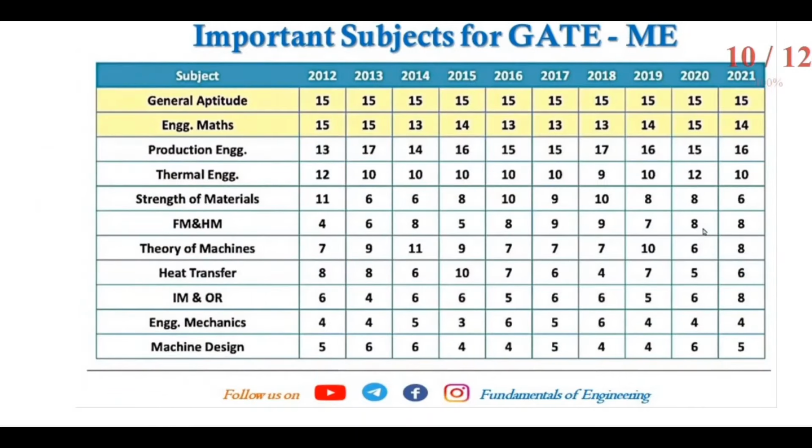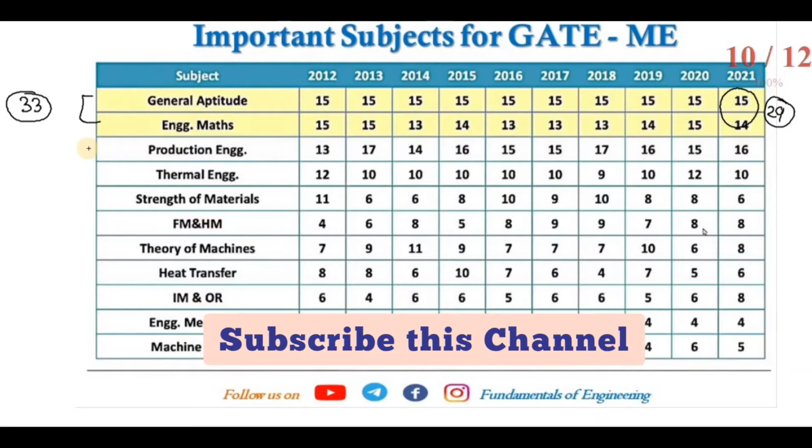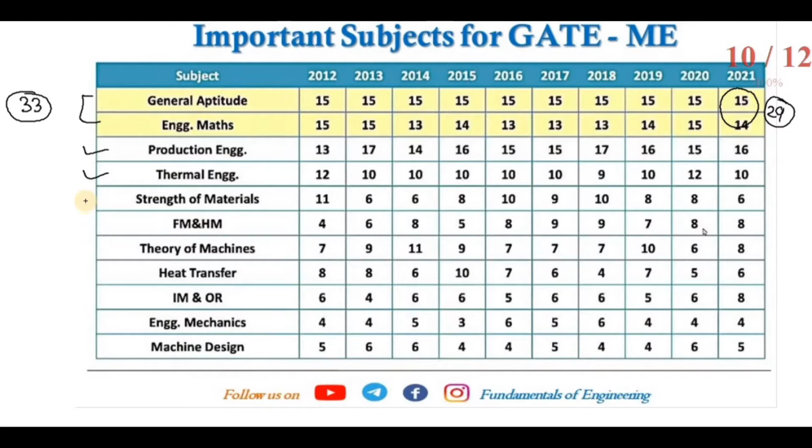Then let's talk about mechanical engineering. I told you that 28 to 30 marks will differ. Here in 2021 we have 29 marks for these two subjects, and for the general category the qualifying mark was 33. So 29. If anyone studies very well and clears the basics of production engineering, that will be 16 marks, thermal engineering 10 marks, and he or she can study strength of materials, that will be 6 marks, 8 marks, 10 marks.